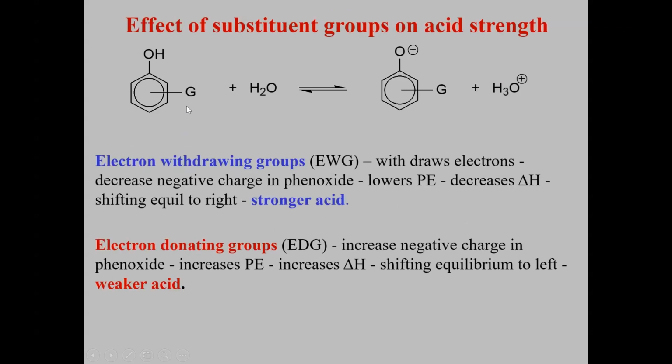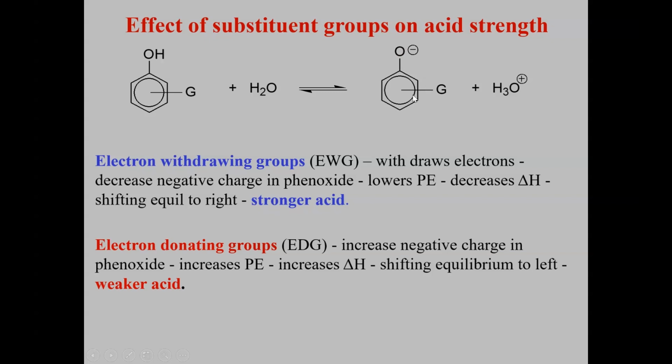If there is an electron withdrawing group on this benzene ring system, the excess electron density in the phenoxide ion is taken away by that group, as it is an electron withdrawing group. Thus, it becomes more stable. The more the stability of the phenoxide ion, the more is the acidity strength. An electron withdrawing group increases the acidity of phenols.